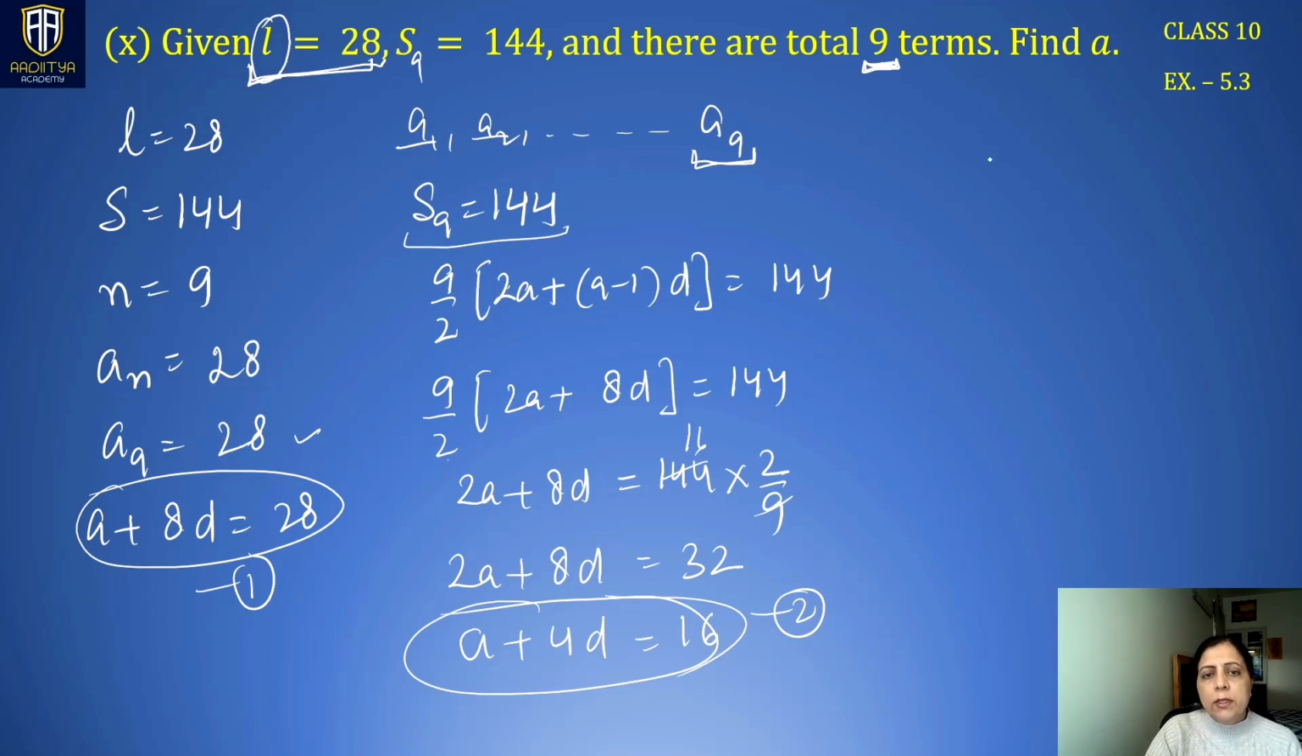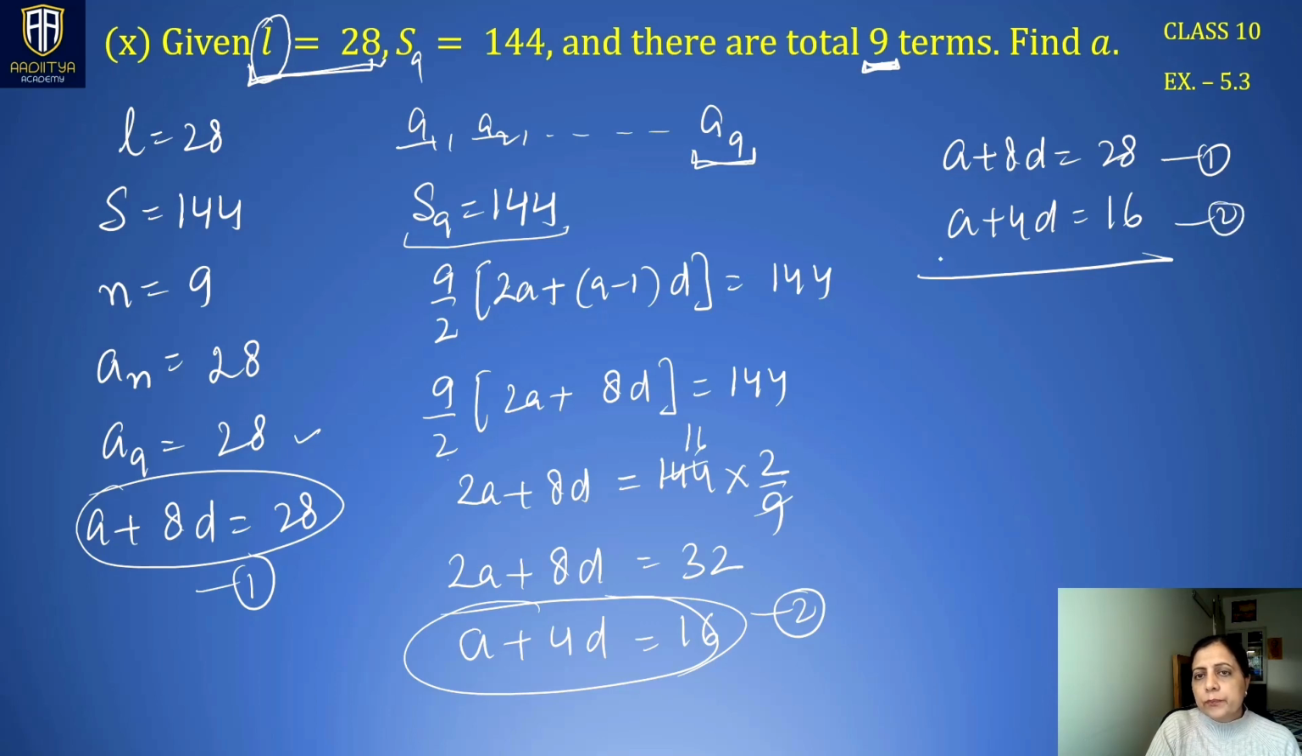We only have to find a here. So a plus 8d is 28 and a plus 4d is 16. We can simply subtract equation 2 from equation 1. Minus, minus, minus. 8d minus 4d is 4d. 28 minus 16 is 12. So d becomes 12 by 4. That is 3. Now d is 3.